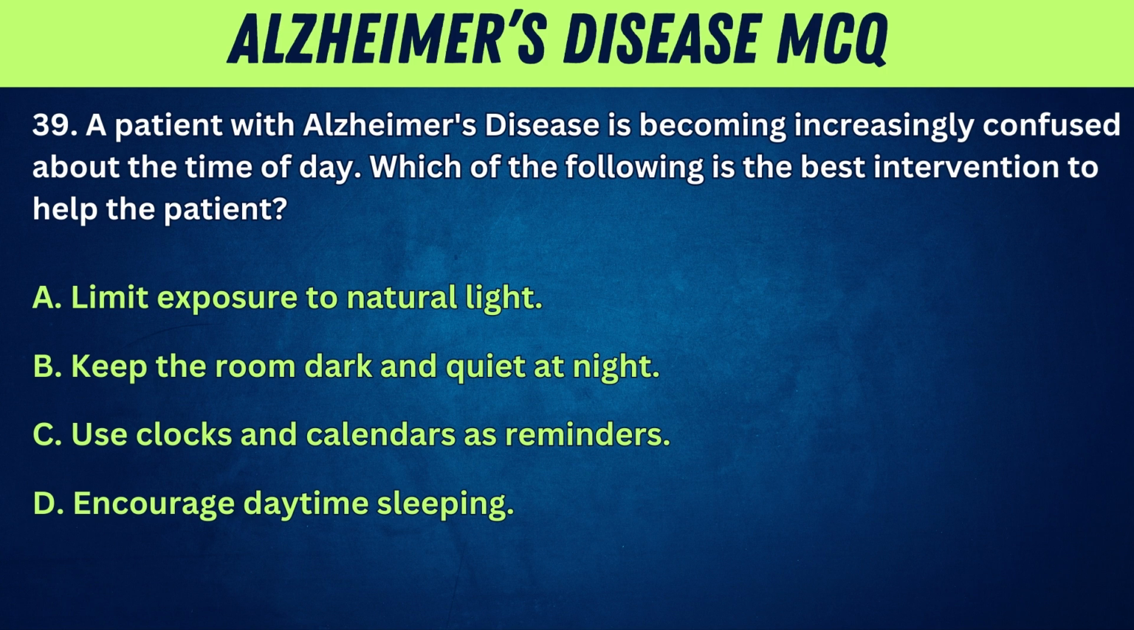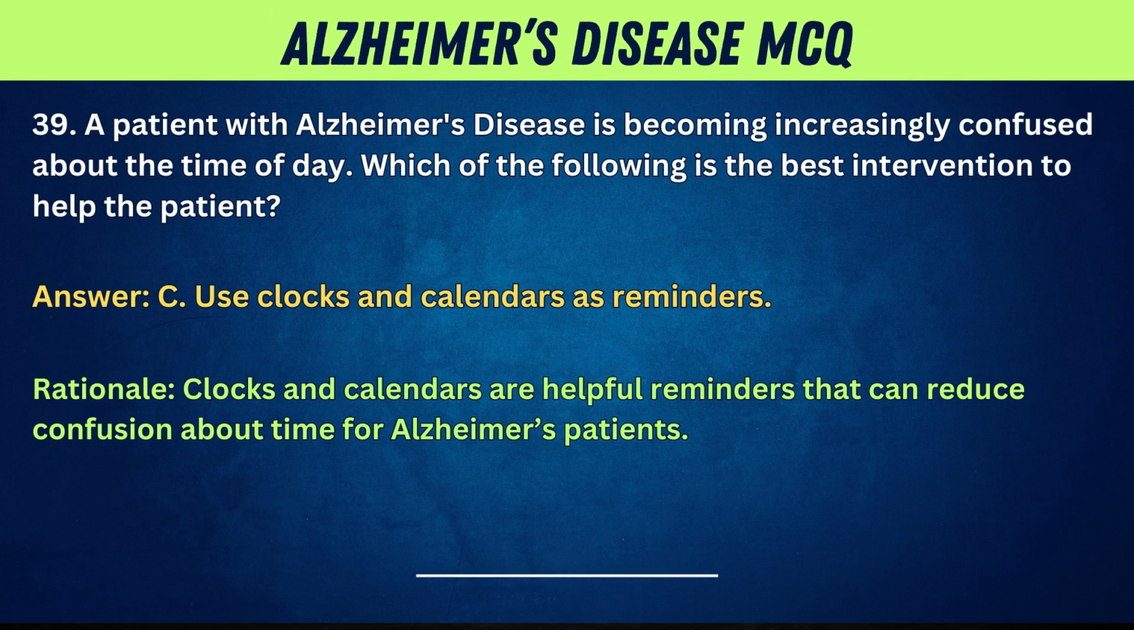39. A patient with Alzheimer's disease is becoming increasingly confused about the time of day. Which of the following is the best intervention to help the patient? A. Limit exposure to natural light. B. Keep the room dark and quiet at night. C. Use clocks and calendars as reminders. D. Encourage daytime sleeping. Answer: C. Use clocks and calendars as reminders. Rationale: Clocks and calendars are helpful reminders that can reduce confusion about time for Alzheimer's patients.